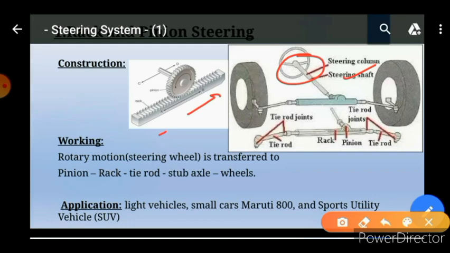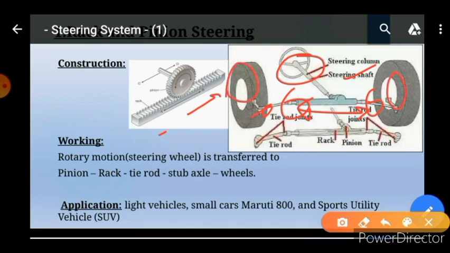So this rotary motion is converted to linear motion with the help of this mechanism, and this rack is connected to the tie rod. This tie rod is again connected to the stub axle, and this again to the wheel.